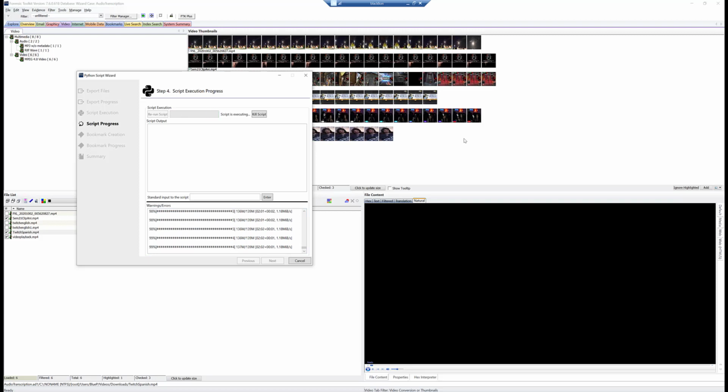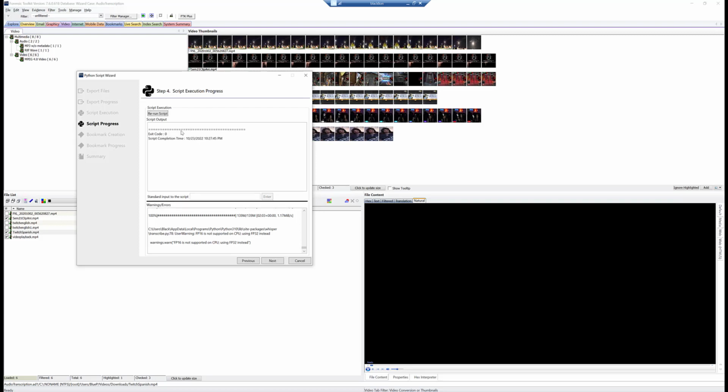So we're about ready to finish up the load here. And then once it has loaded up, it's automatically going to jump in and start running the script. So now what it's doing is it's looking at each audio file that we passed it, in this case, Sim21 clip, Twitch Spanish, and video playback.mp4, and it's transcribing that audio. Once it finishes, it'll finish. My script is really bare bones right now. It doesn't have much in the way of output, and so that's about it.